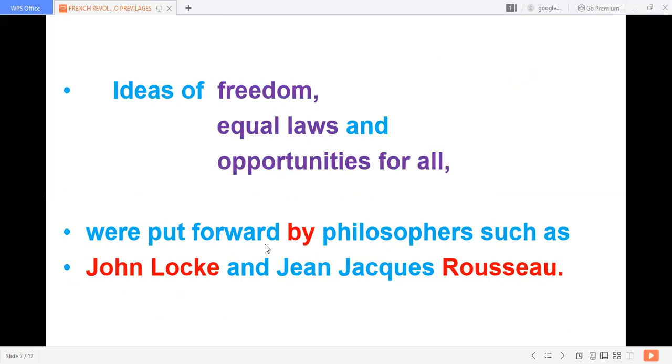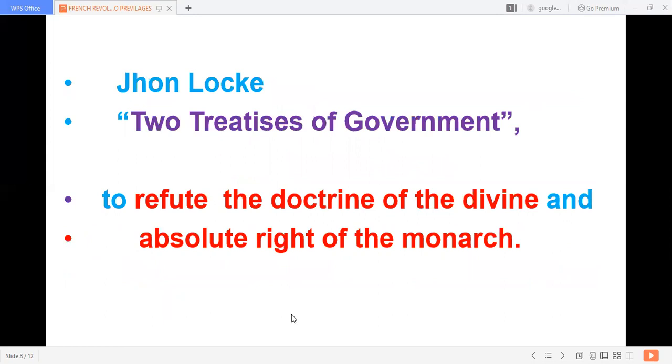Third thing, these two things were strengthened by the revolutionary ideas, by the philosophers. Who were the philosophers? They have strengthened this feeling. So, John Locke, Rousseau, and Montesquieu, these three revolutionaries played a vital role in making the people aware and insisting the people to fight against. Okay, let us see one by one what were the principles of each of the three people.